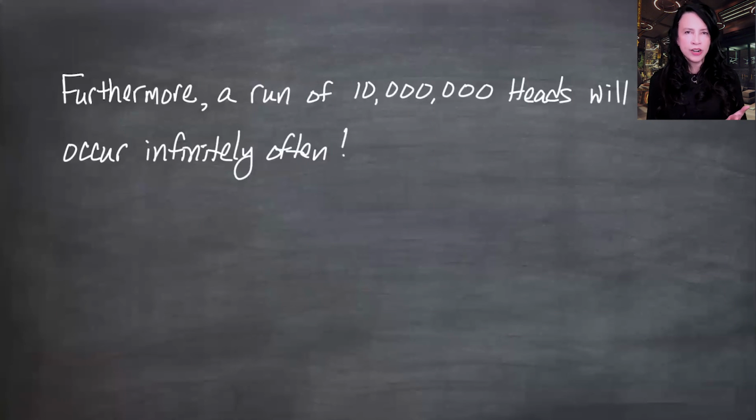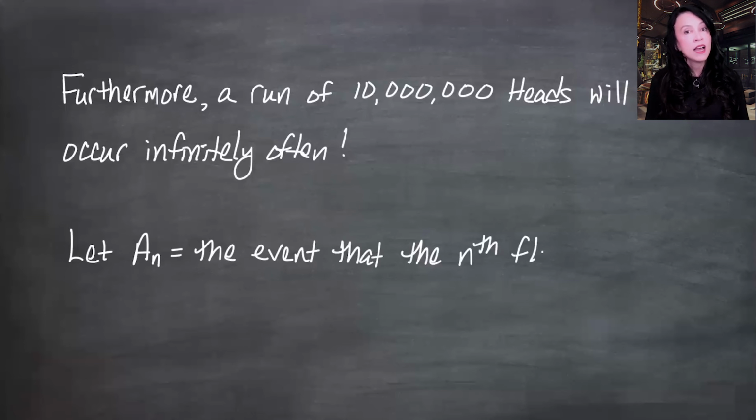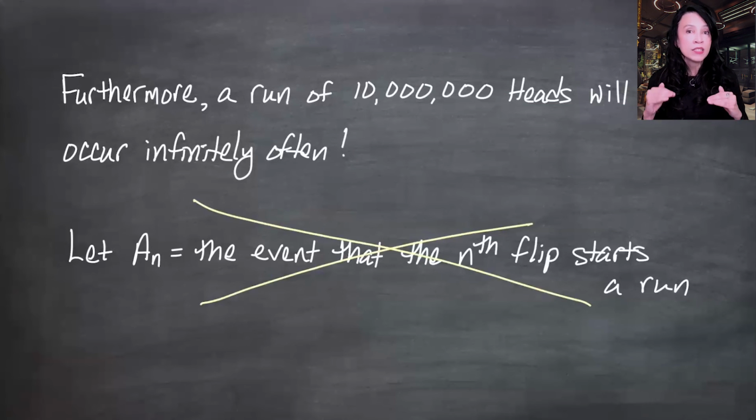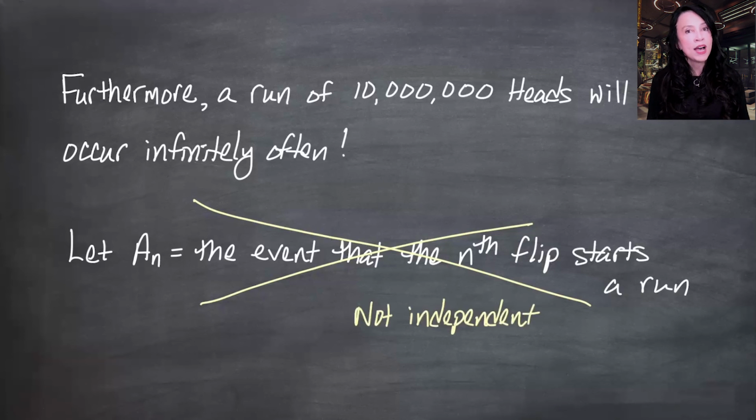So let's start out by letting A_n be the event that the nth flip was heads. This is not going to take us anywhere, at least with Borel-Cantelli 2. We can't do this because we have lots of overlapping things. The first 10 million, and then the second one from that batch all the way out to the 10 million and one. We've got these overlapping events, and so the A_n are not independent, which is why I'm going to define them a little bit differently.